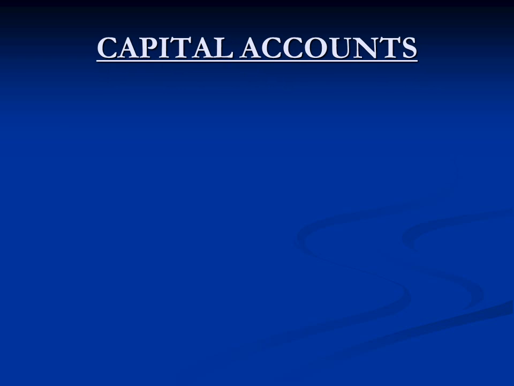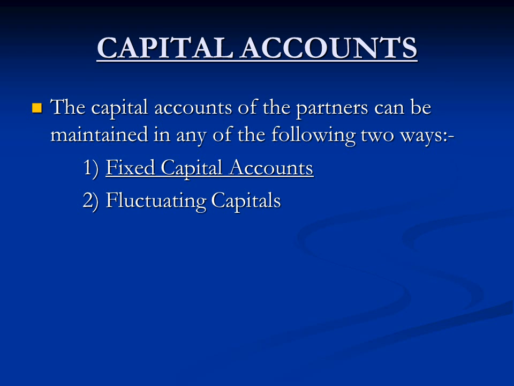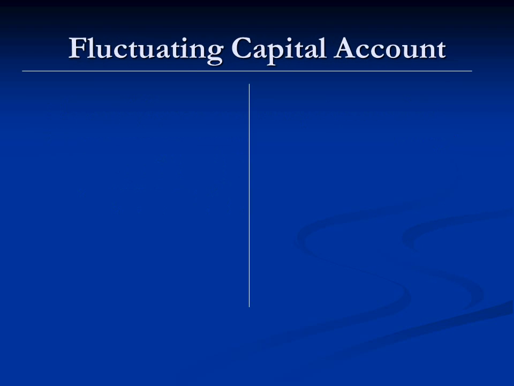Now let's discuss the meaning of capital accounts. Capital accounts of partners can be prepared and maintained in two ways: fixed capital accounts and fluctuating capital accounts. First of all, let's discuss what is a fluctuating capital account. If the capital of partners is allowed to change with all adjustments relating to interest on capital, interest on drawings, salary of partners, profits, drawings, etc., then, because the capital changes, it is called a fluctuating capital account.